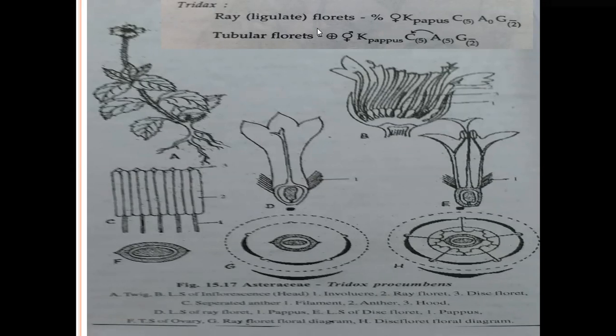Here the ray floret contains only 3 petals, not 5, only 3 petals. The 3 petals are fused in position. The remaining 2 petals are degenerated or reduced.